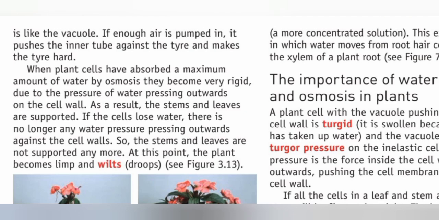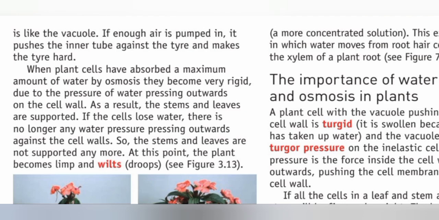Now we discuss the second condition: if the vacuole loses water, the cell loses turgor pressure and the cells become flaccid. Flaccid means soft and limp. This is the definition, keep that in your mind. If more water leaves, the cytoplasm pulls away from the cell wall. This condition is known as plasmolysis, and plasmolysis means shrinkage of the cytoplasm due to water loss.